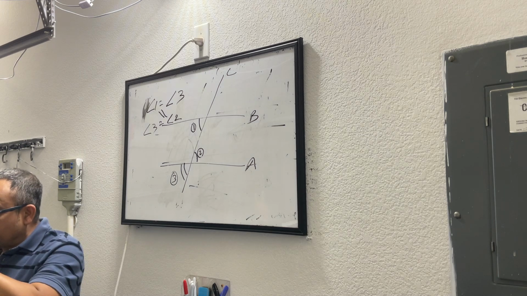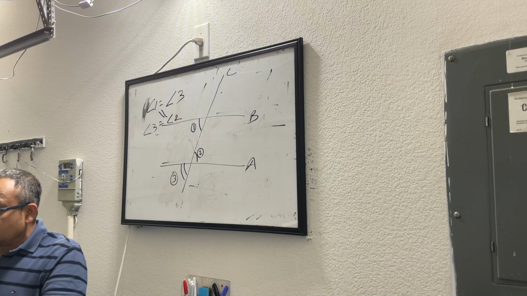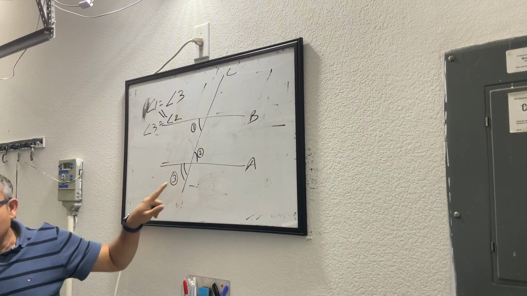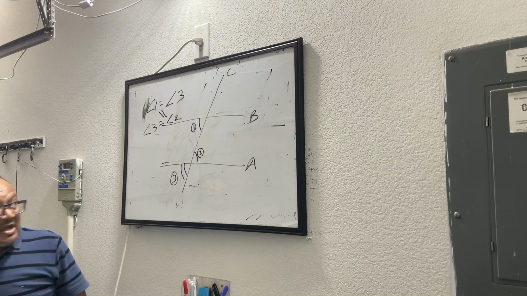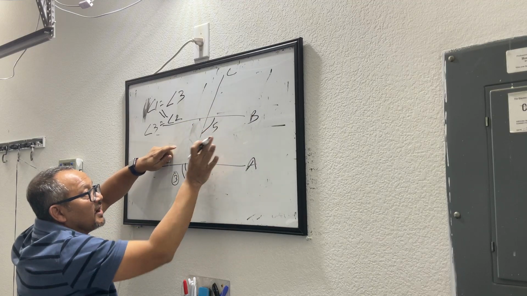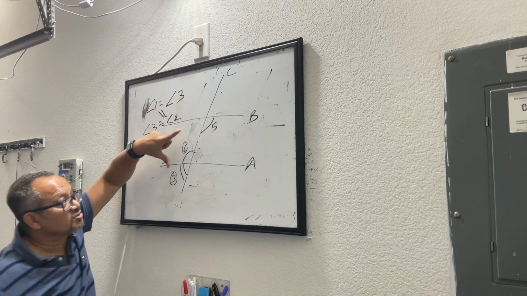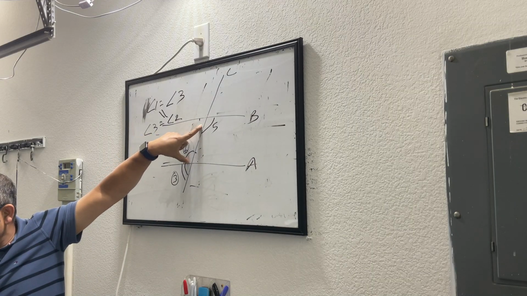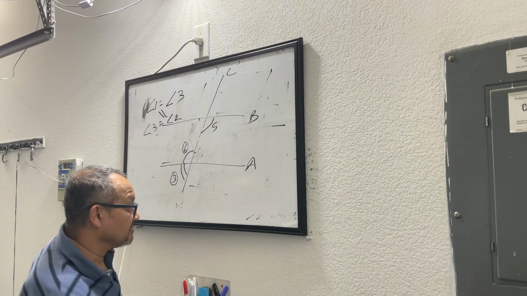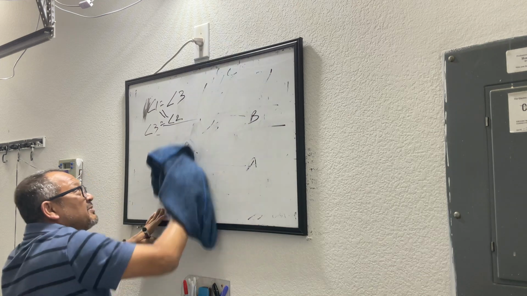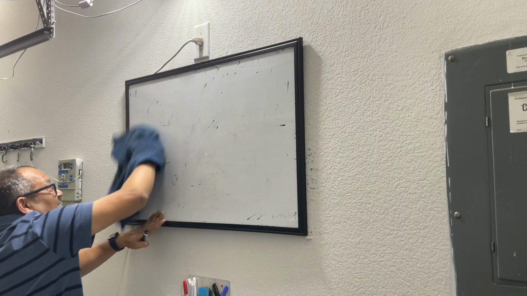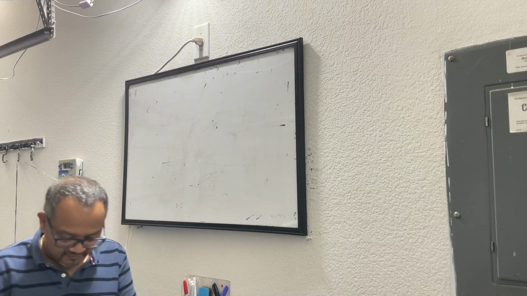So there are only two takeaways before we jump on to some interesting problems. If you have a pair of parallel lines, your corresponding angles are same and your opposite interior angles are same. If I am saying 1 and 2 are opposite interior angles, I can say this is angle 5 and this is angle 6. They are also opposite interior angles. They are opposite to each other and they are interior within the pair of parallel lines. Now let's jump on to some real problems because I have done enough blabbering without actually solving a math problem. Let's solve some problems and see if we are able to deal with them very easily.